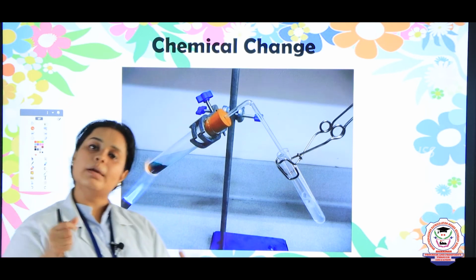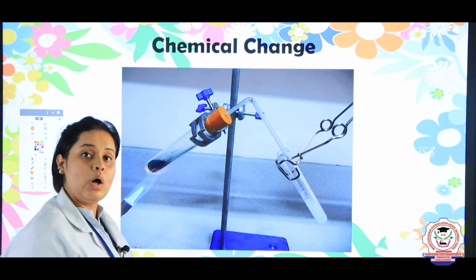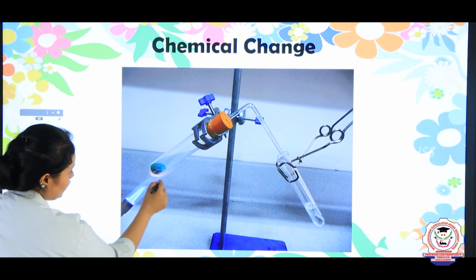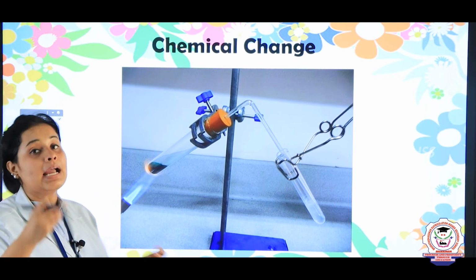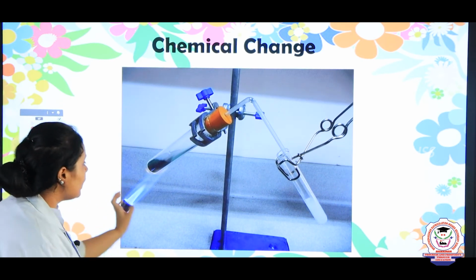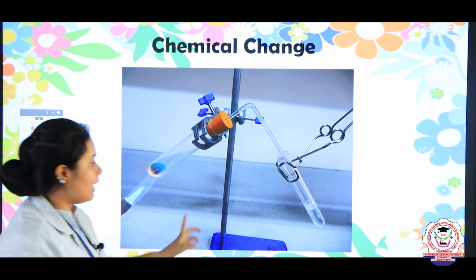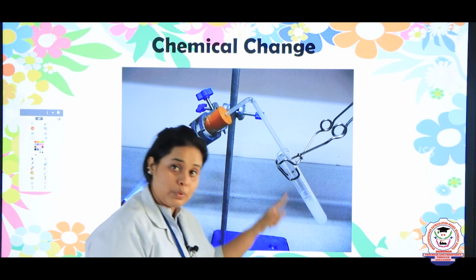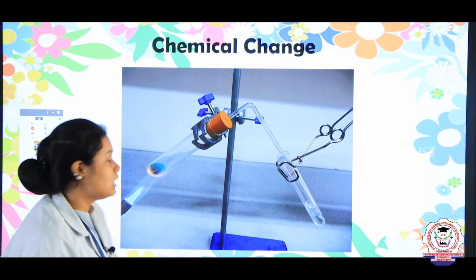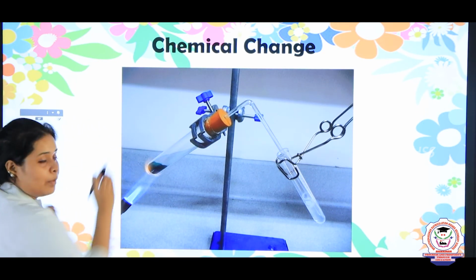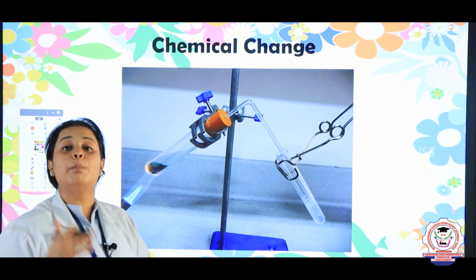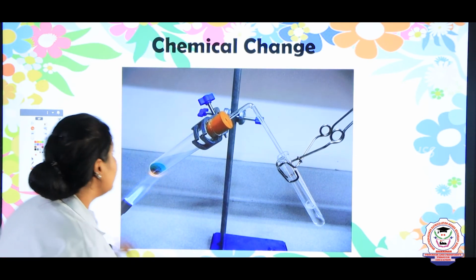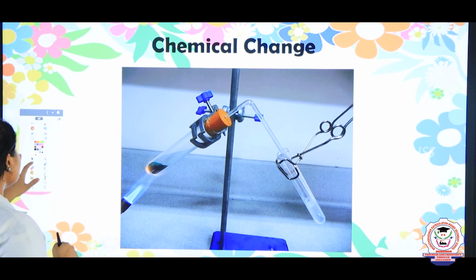So, children, in chemical change, I will take an example of calcium carbonate. So, I am taking calcium carbonate which is in green color. Now, what happens is when I am heating it, you will see that some kind of gas is formed at the corner, which is carbon dioxide gas, plus this green color substance will get converted into a black color substance which is calcium oxide, and this way a chemical change is occurring.